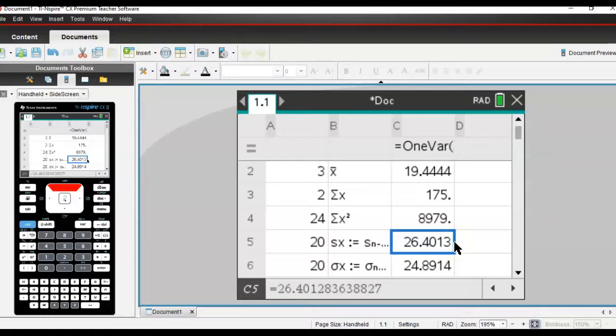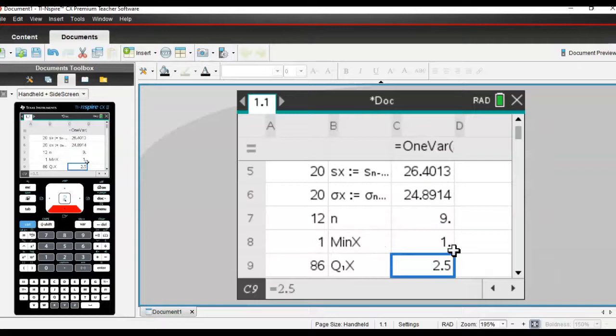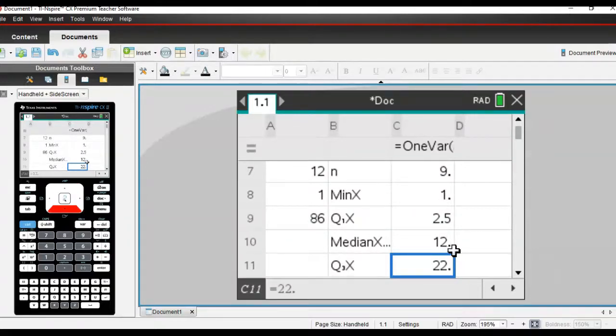So for this set, I did take a sample of my lunch hour, so this would actually be the more appropriate standard deviation. Which again, because it's such a large number, means my numbers are really spread out. And again, it's that 86. It's the 86's fault. Wait a minute, what are these? The minimum value is 1. Q1, I bet you that's quartile because we just used 2.5, and sure enough, there it is. The median, otherwise known as Q2, that was 12.